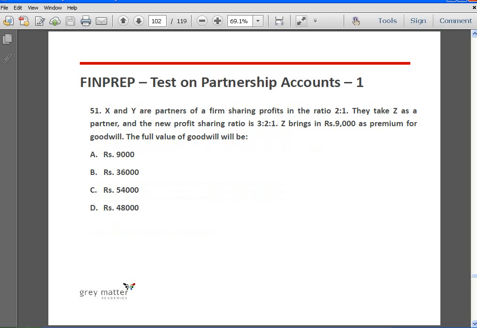X and Y are partners of a firm sharing profits in the ratio of 2:1. They take Z as a partner and the new profit sharing ratio is 3:2:1. Z brings in 9,000 rupees as premium for goodwill. What is the full value of goodwill? So Z is getting admitted for 1/6 share, and for 1/6 share he is bringing in 9,000 rupees, which means the value of goodwill of the firm is 9,000 into 6/1, which is 54,000.